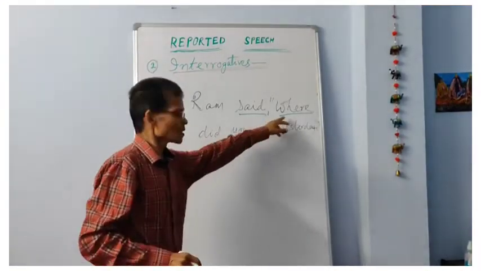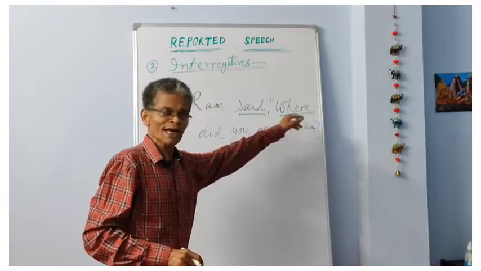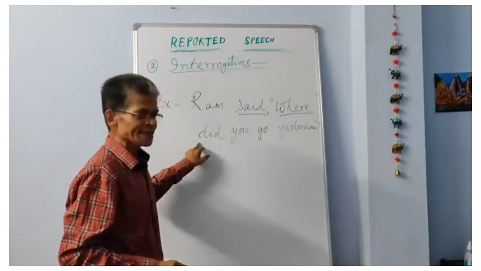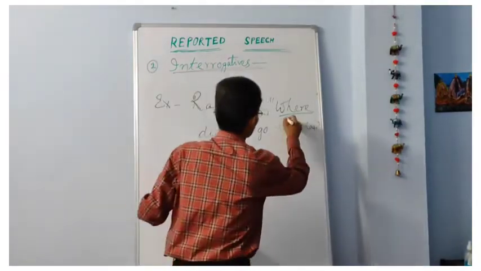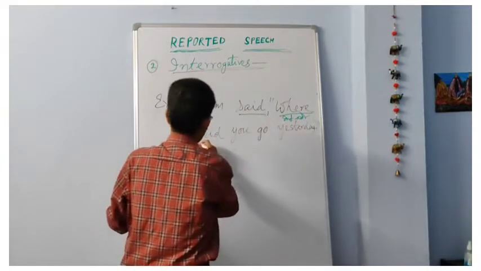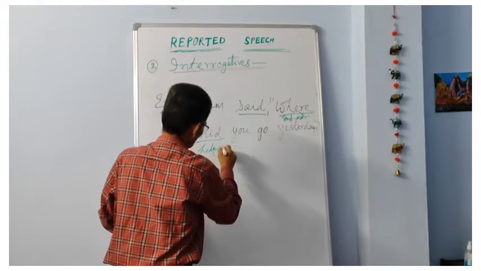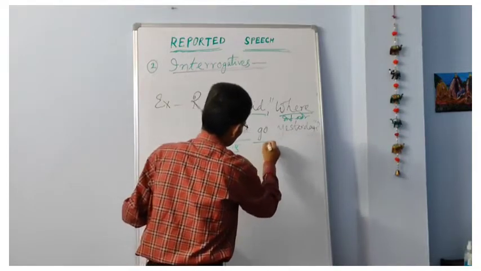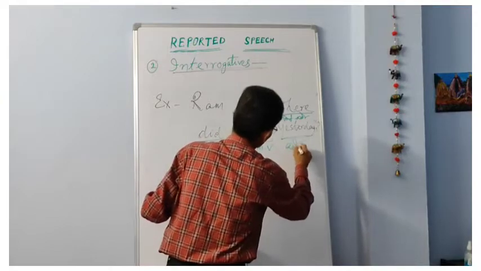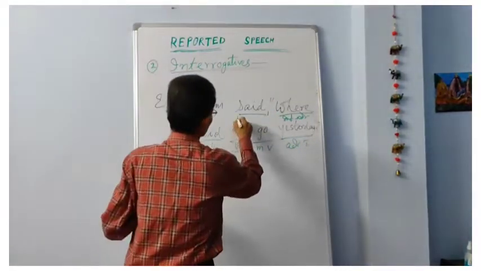And again, here the interrogative adverb of place is used, where, and you see after where there is did. This is the interrogative adverb, and here the helping verb, and here the subject, here the main verb, and here is the adverb of time. Okay. Now this is called the reporting verb.